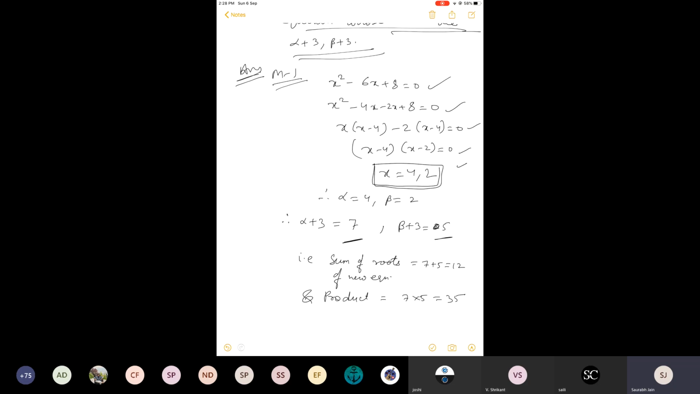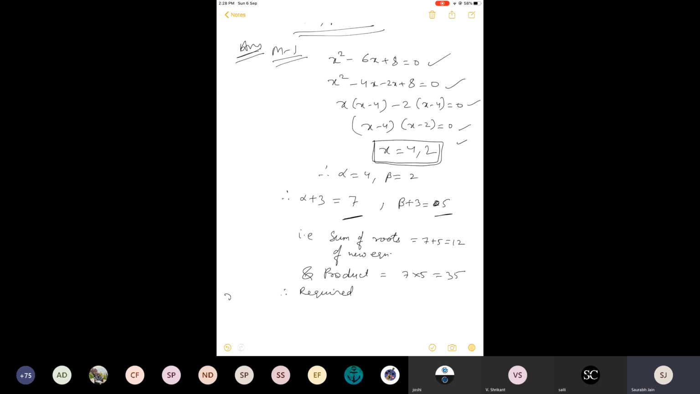Because ultimately it will be a quadratic only. Why? Because it has two roots, alpha plus 3 and beta plus 3. Therefore, the required equation is, as all of you have written the equation in x, by this formula, x square minus sx plus p equal to 0. So I will use that one only. The required equation is x square minus sum of roots x plus product of roots equal to 0. Its roots are 7 and 5.